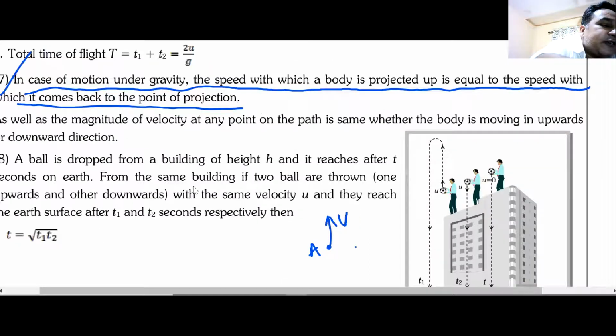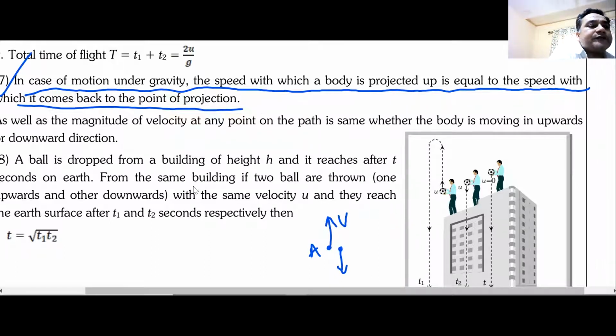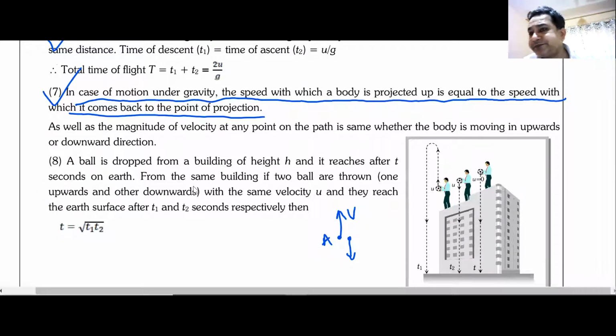With what velocity will it come back to the same point? What will be the velocity of the particle when it comes back to the same point? Can anyone give me the answer to this one? What will be the velocity when the body comes back to the same point?